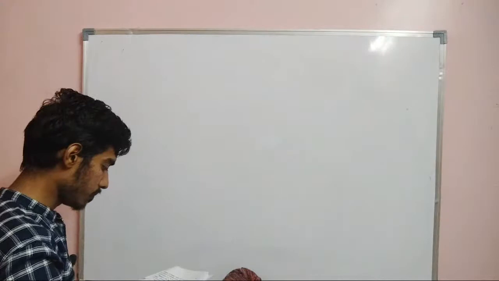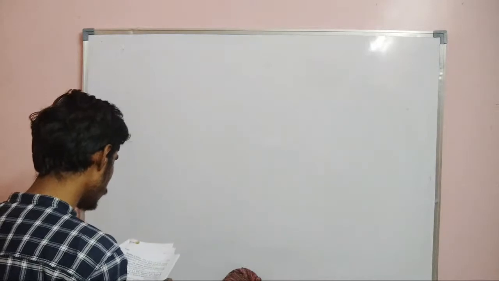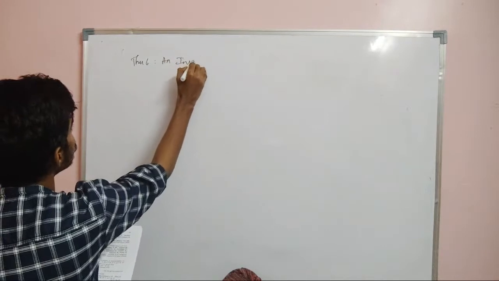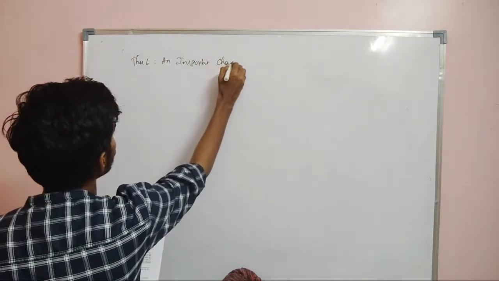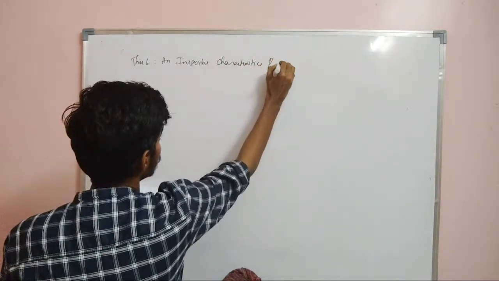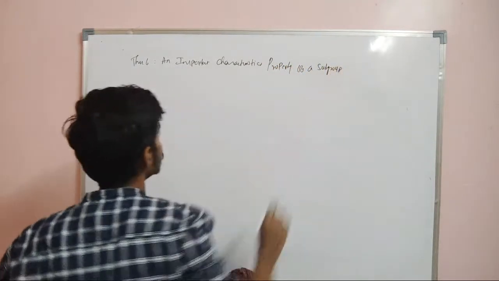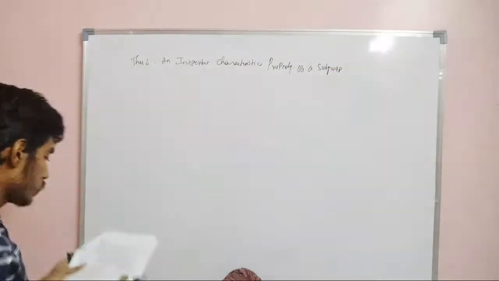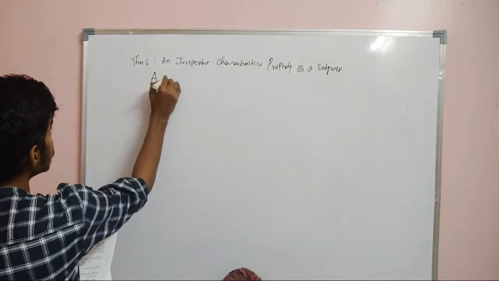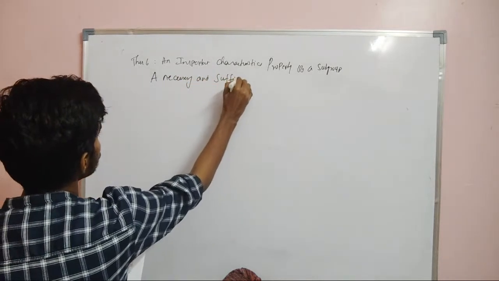An important characteristic property of a subgroup. So theorem 6, an important theorem, a characteristic property of a subgroup. In the exam they can ask, state and prove the characteristic property of a subgroup. So a necessary and sufficient condition,